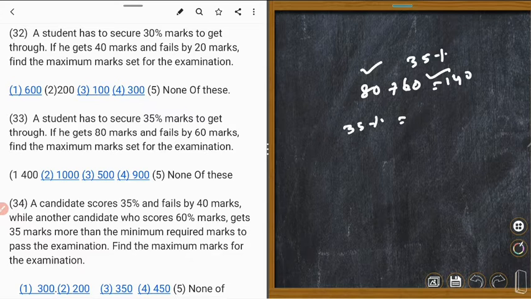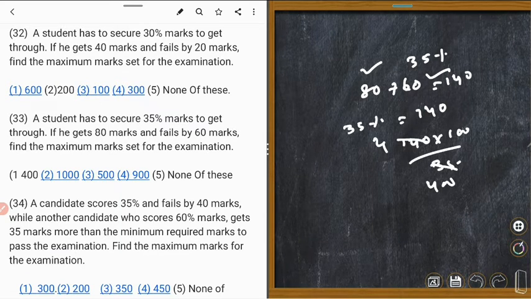So 35% is equal to 140. Means 100% is 140 into 100 upon 35. Could you understand? 35 fours are 140, so that is 400. The total mark is 400. Number 1. Okay.